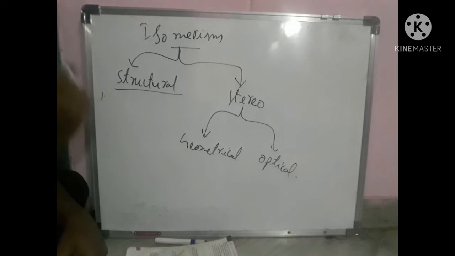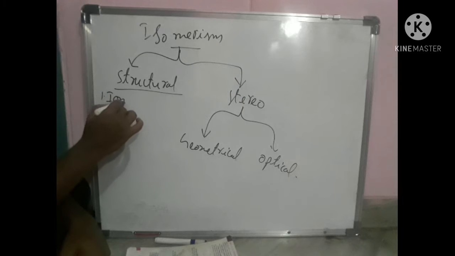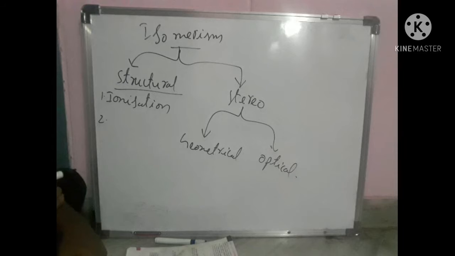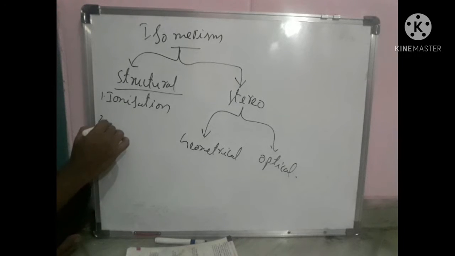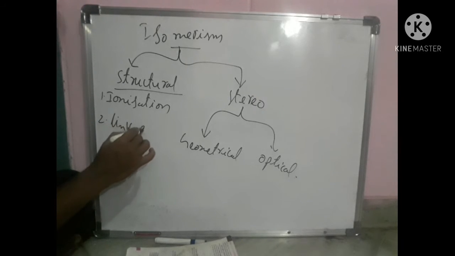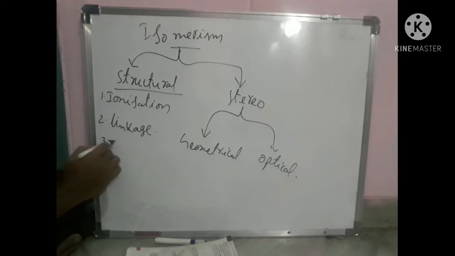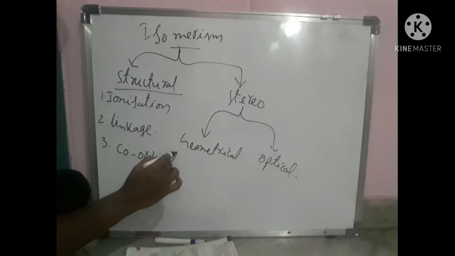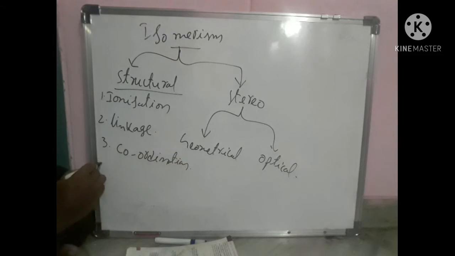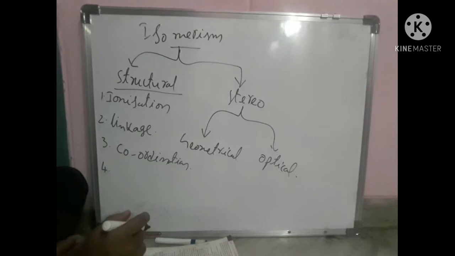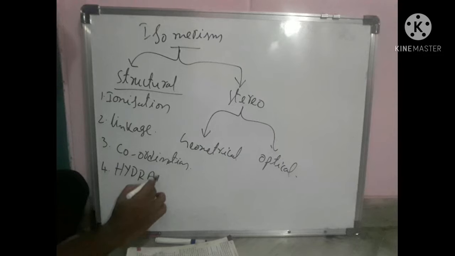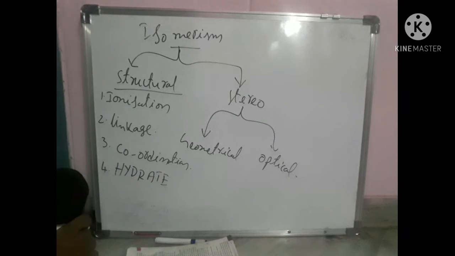The first one is ionization isomerism, the second one is linkage isomerism, the third one is coordination isomerism, the fourth one is hydrate isomerism, and the fifth one is polymerization isomerism.